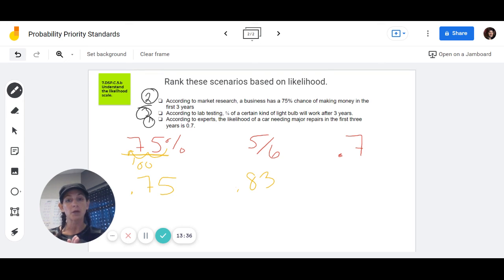So when we're working with likelihood and probability, we have to be able to be fluid between our fractions, decimals, and percent. Good luck. Let your teachers know if you need help.